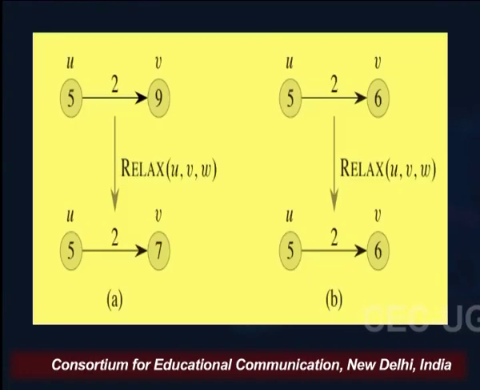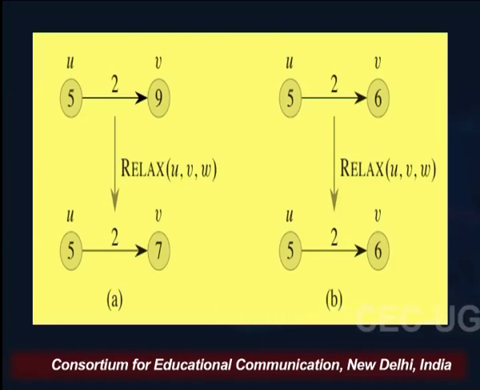So, here I am having two figures, which are A and B. Presently the shortest path estimate to u is 5, which is the distance from S to u, and from S to v is 9. So, if we go from u to v, till u we have 5, and if we opt from u to v, the total value to reach v will be 7.